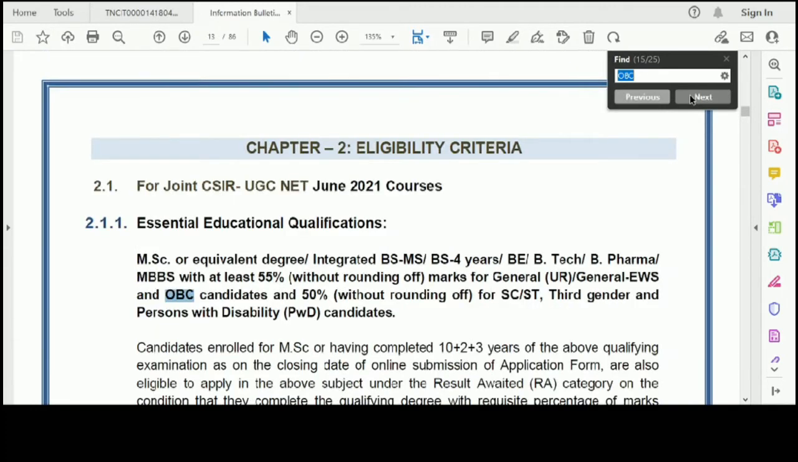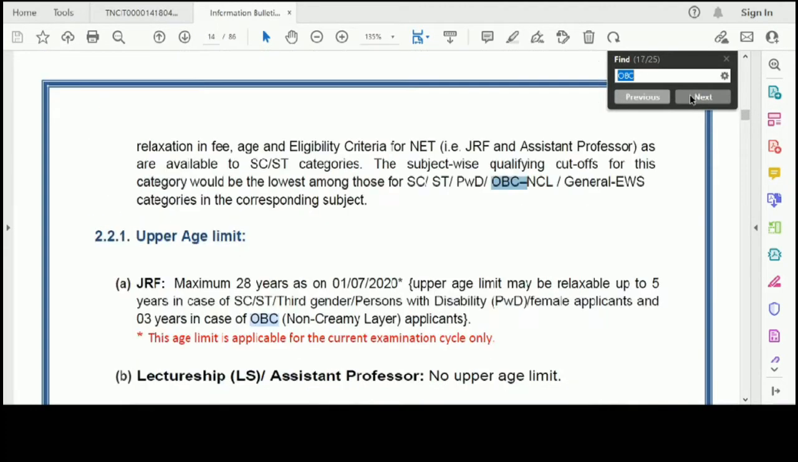The subject wise qualifying cutoff for this OBC NCL category would be the lowest among those who are applying, that is SC, ST, PWD, OBC NCL and general EWS. Everything will be lowest. So please make sure you don't end up being eligible for OBC NCL but applying under the general category, which doesn't get any kind of reservation. So make sure you apply under this OBC NCL category.